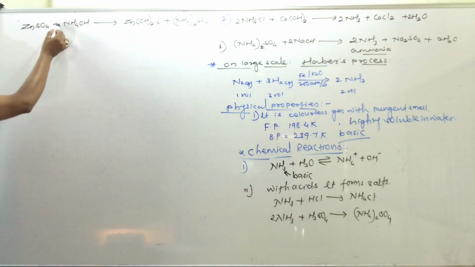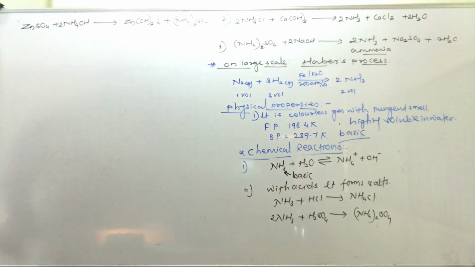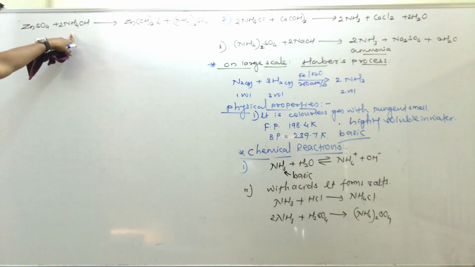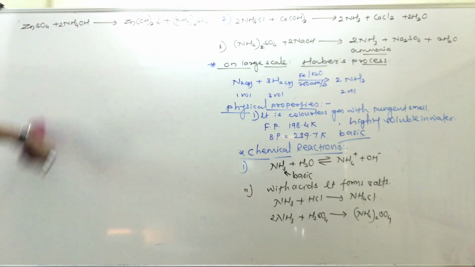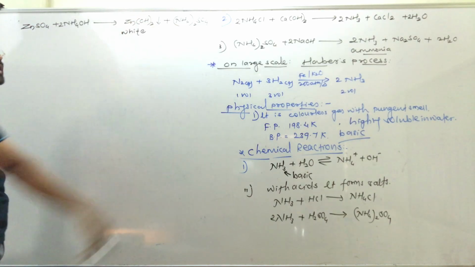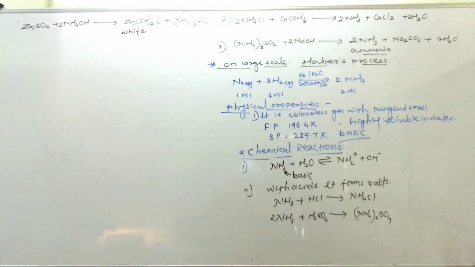Balance the equation by taking 2. Zinc sulfate when treated with aqueous ammonia, like ammonium hydroxide, forms a white precipitate of zinc hydroxide.